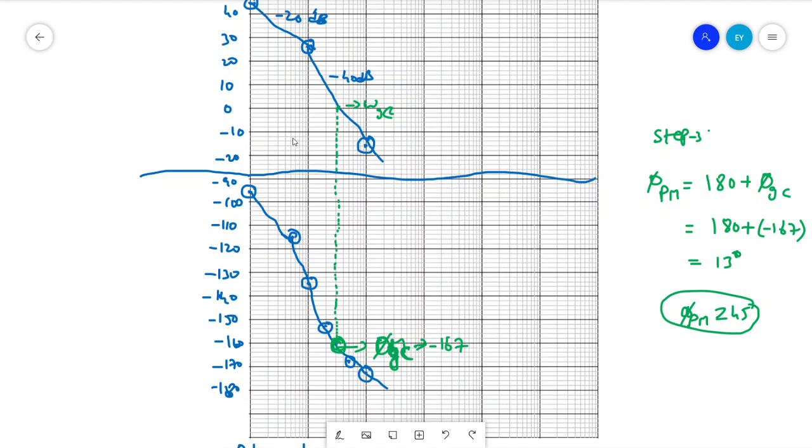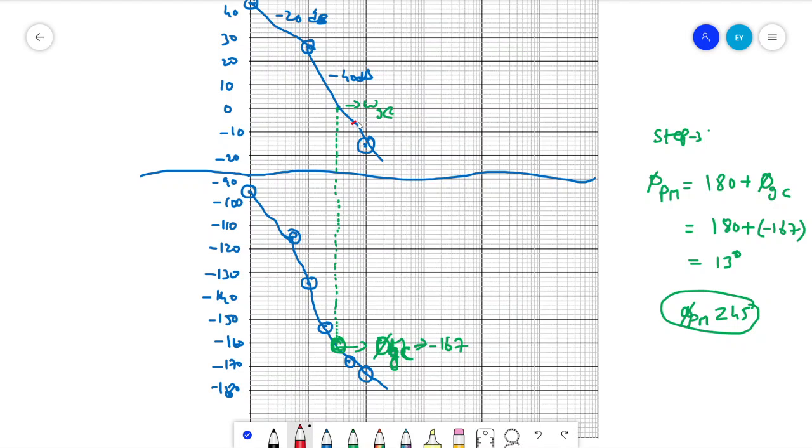We will get it somewhere here: minus 10, minus 8, minus 6. This is what we get. So we need to find the magnitude plot at minus 6 dB.